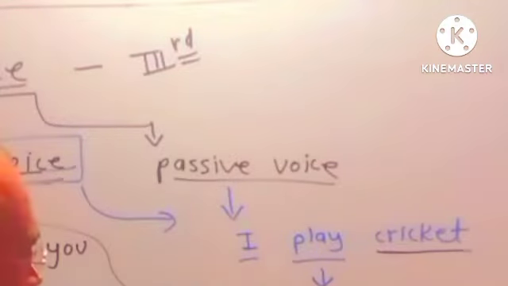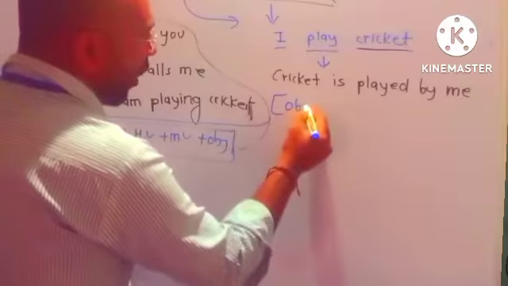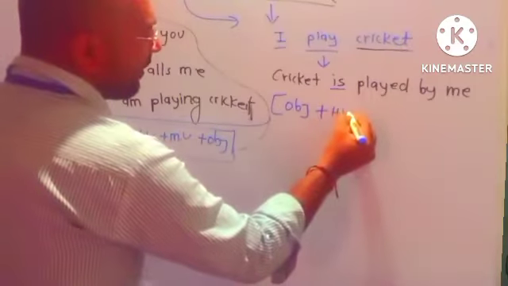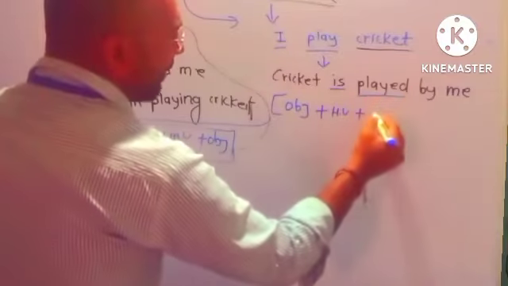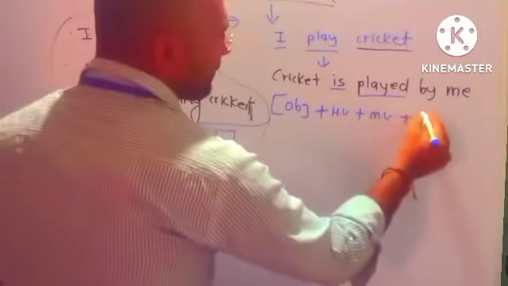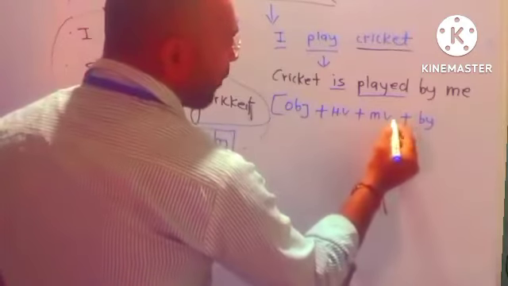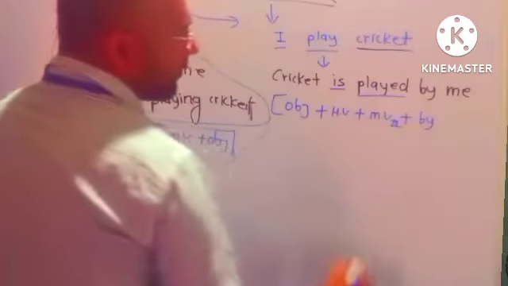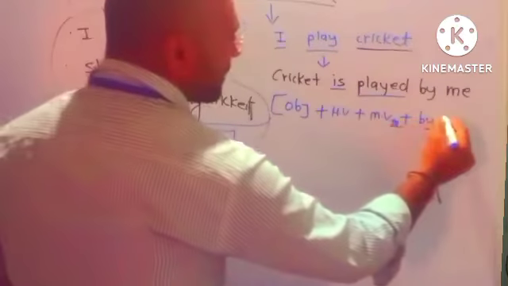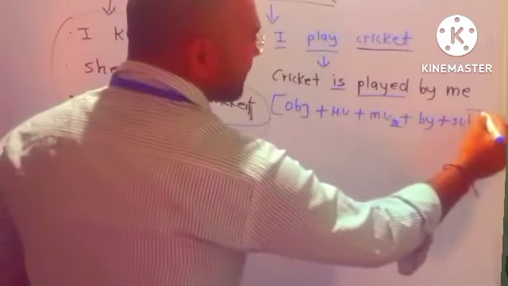Now let's see the structure. Object. What is coming after object? Helping verb. Then what is coming after that? Main verb, plus which form of main verb? Always third form of main verb, plus by plus subject.